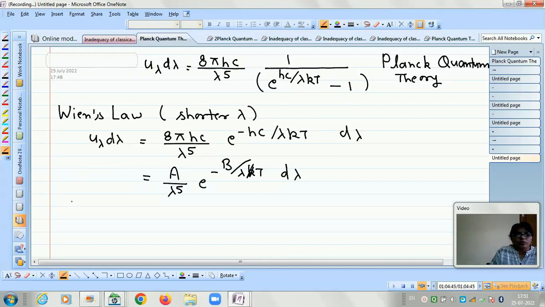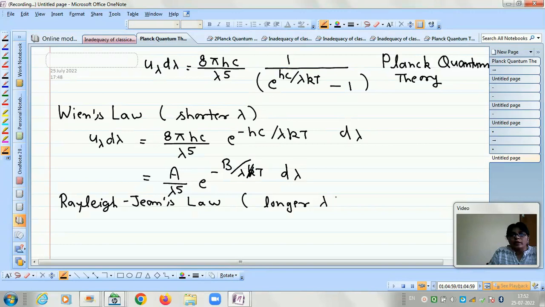Now let us go for the Rayleigh-Jeans law. Rayleigh-Jeans law is valid in the longer wavelength limit. In the longer lambda limit, this lambda is large, therefore this factor is small.